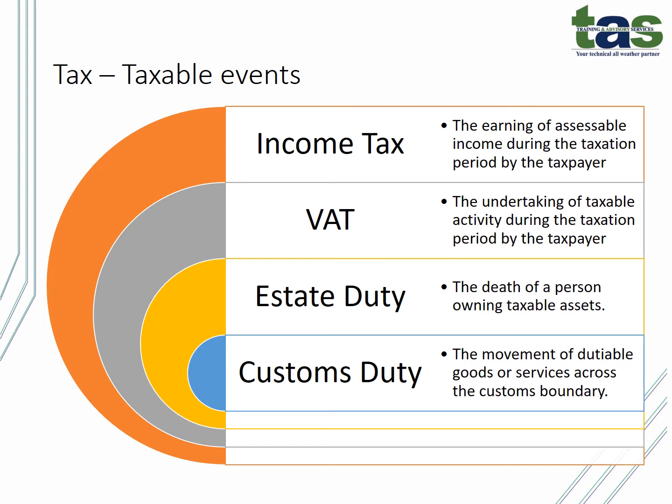Estate duty, the death of a person owning taxable assets. The moment you die, estate duty accrues to the government. Customs duty, the movement of dutiable goods and services across the customs boundary. So the moment you bring goods into the country, the taxable event for the customs duty is at that particular point.